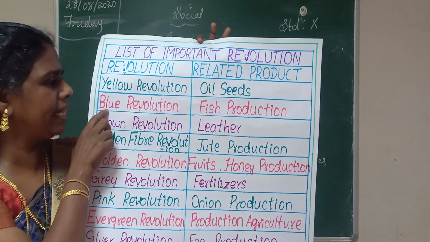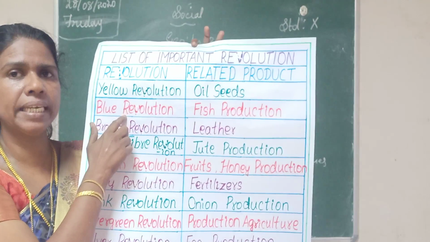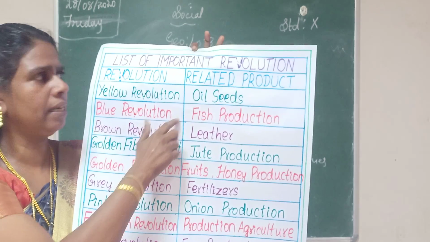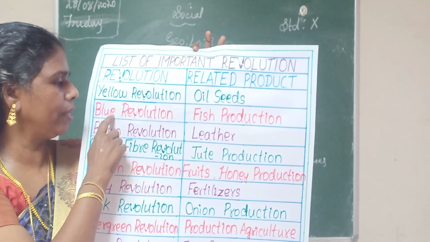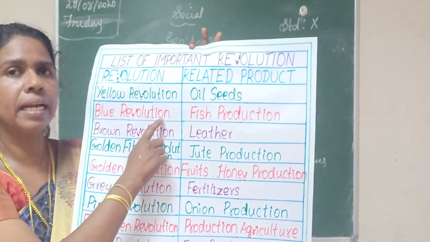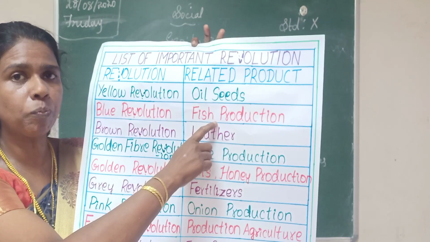Then the second one is Blue Revolution. The related product is fish production.